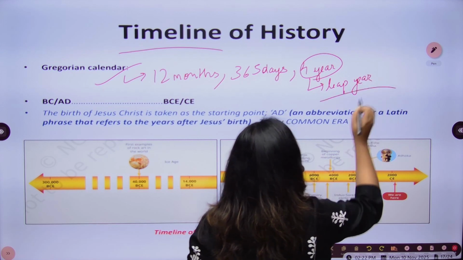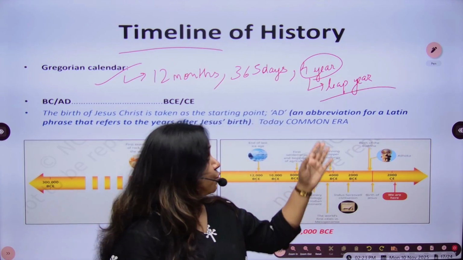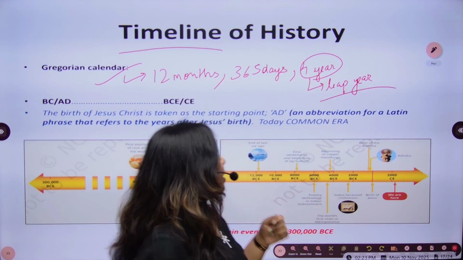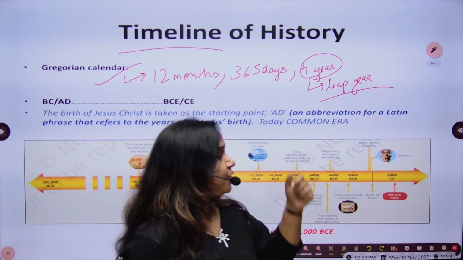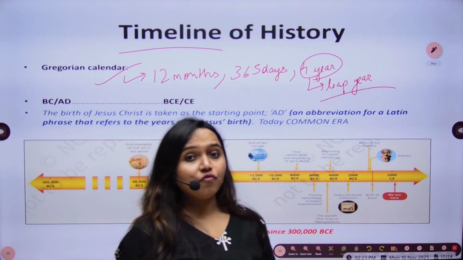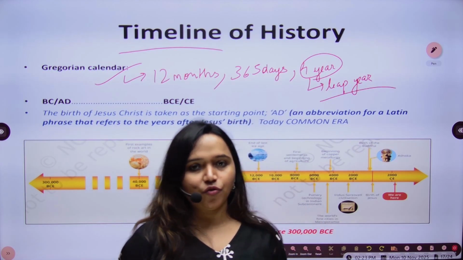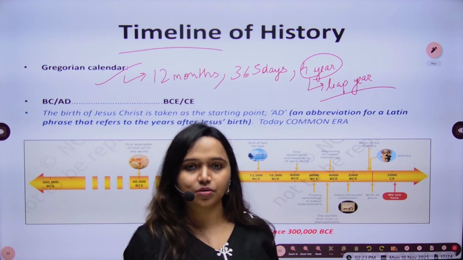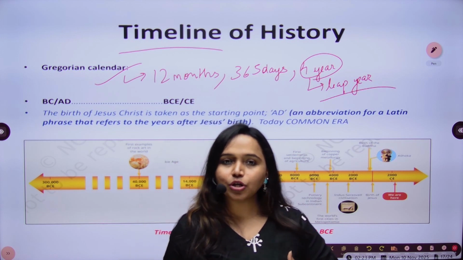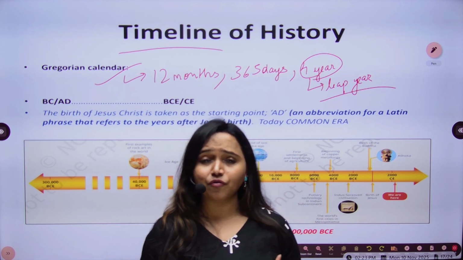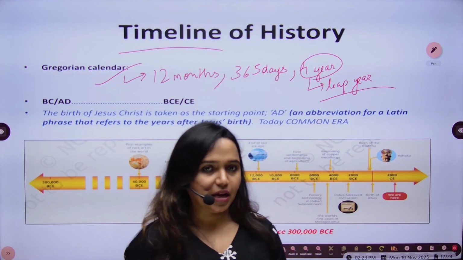So again, we have seen the integrated approach, where we have to integrate different subjects with other subjects. Do you know why there is a leap year after every 4 years in the Gregorian calendar? There is a certain scientific reason behind it, which is related to the rotation of the moon around the earth. So this is your homework. You can find out why there is a leap year after every 4 years, and this has certain scientific dimensions. So now we are linking history with science. In order to be more curious, it is always very good that you find certain things on your own, so that you can find that particular reasoning behind it, okay?